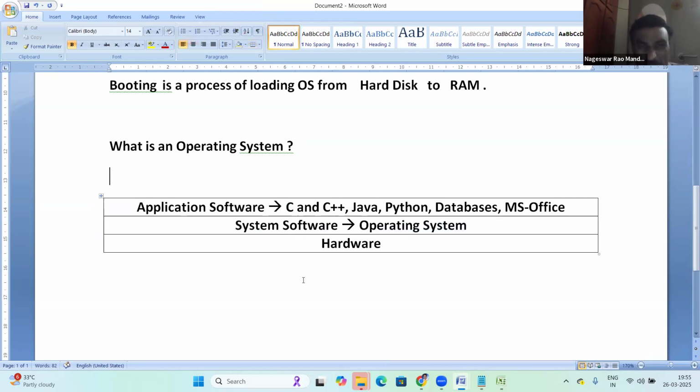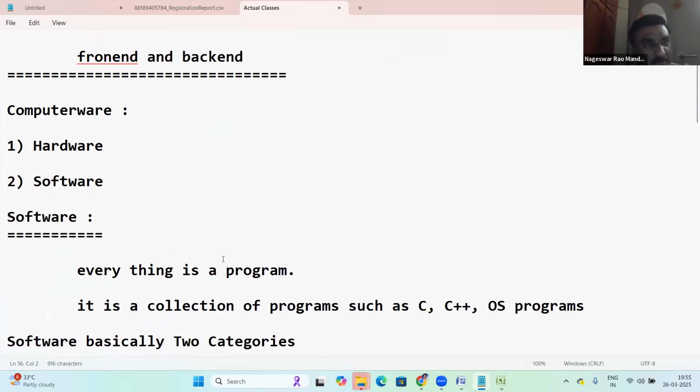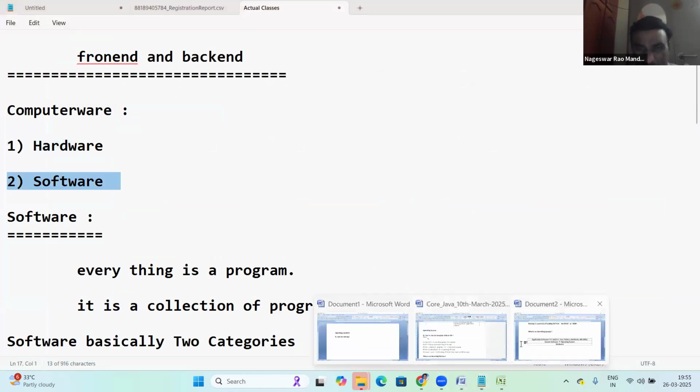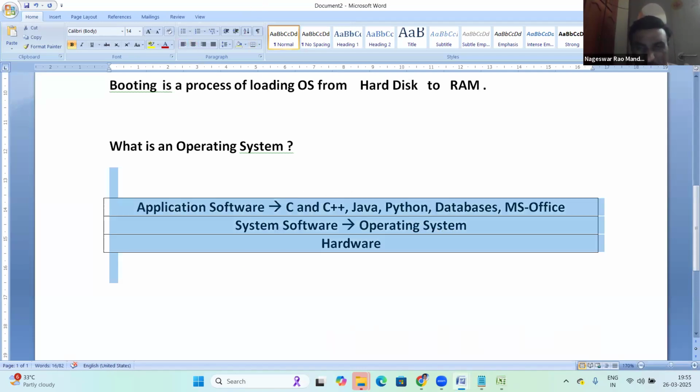Okay. So this whole thing is your computer, right? This whole thing is a computer. See, at the beginning we have discussed computer. In a computer, there is hardware and software, right? Hardware and software. See, hardware, and on top of it, software. This whole thing is a computer.